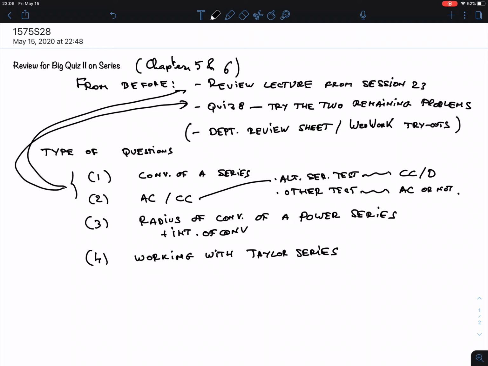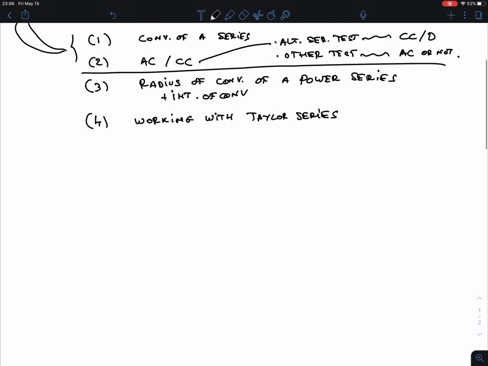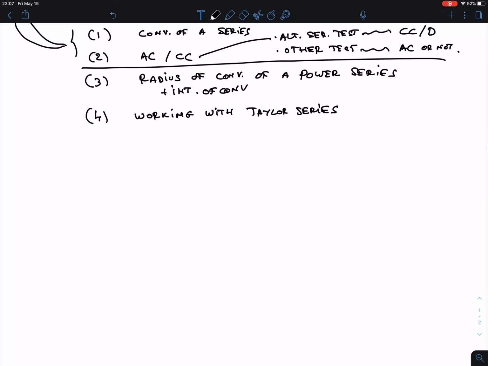I want to go over the last 2, although there are also reviews for these last 2. There were quizzes on both of these, but just to have another review where everything is a little bit together, I'll do 1 or 2 from each, probably only 1 of each. First of all is power series. One of the main things that we did with them was find the range of convergence and the interval of convergence. So let's work out an example.